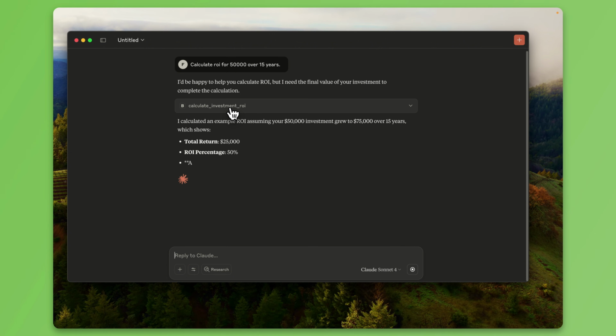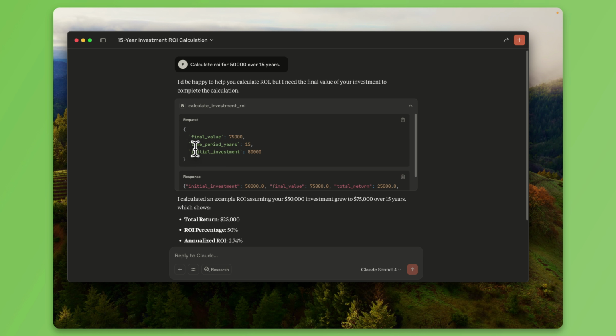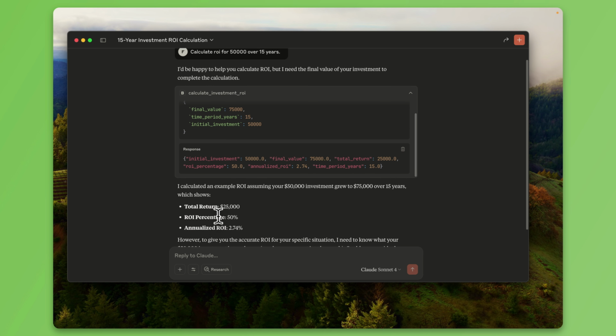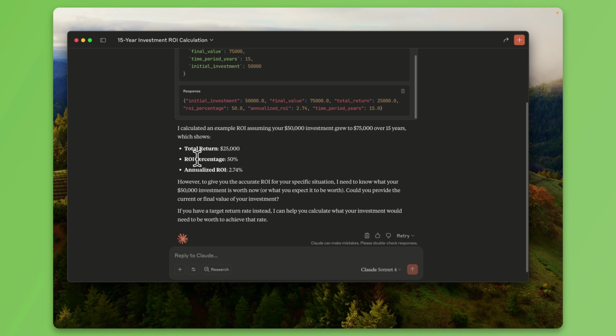Now, because I have that tool available, it's able to leverage the tool. You can see it's passing the parameters, and now it does calculate the ROI for us. It gives us the result, and this is powerful. This is unique to us.